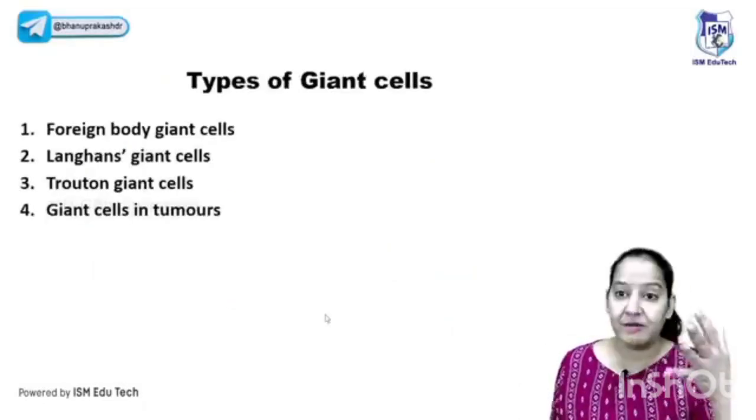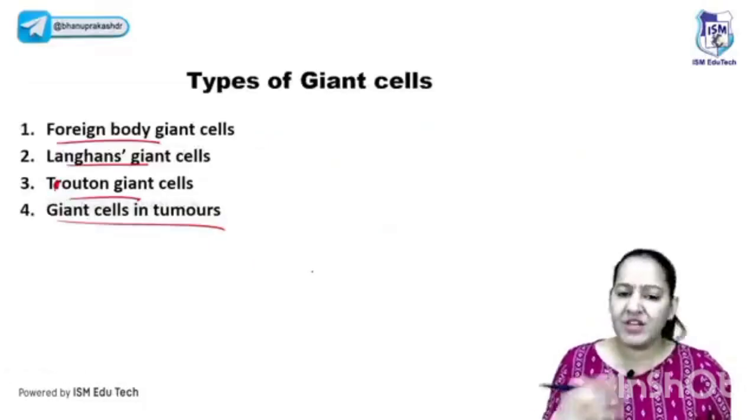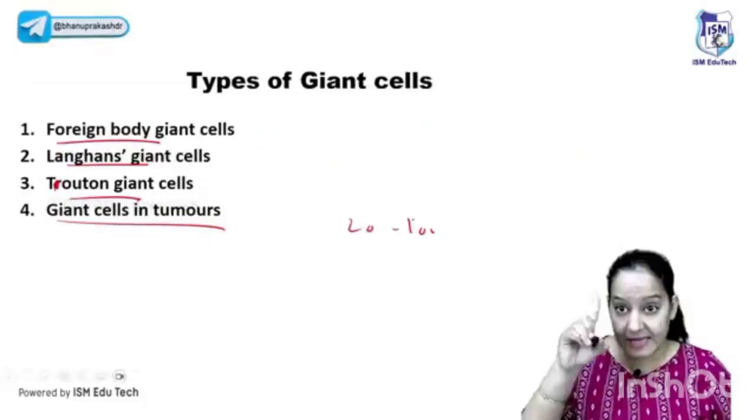You got it? Now let me tell you the types of the giant cells. There are 4 types of giant cells. Foreign body giant cells, Langhans giant cell, Totten giant cell. It's not Totten, it's Touton. And giant cells in tumor. Let me explain you. All the giant cells have multiple nucleus. You know, 20 to 100 nucleus in one cell. That is a giant cell.